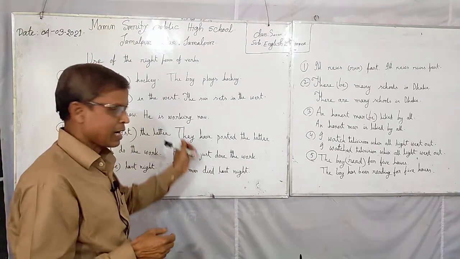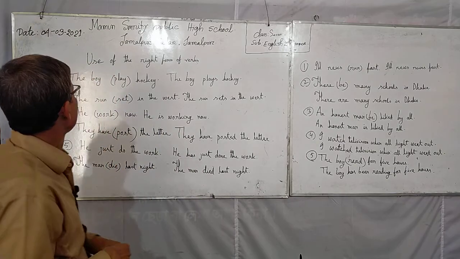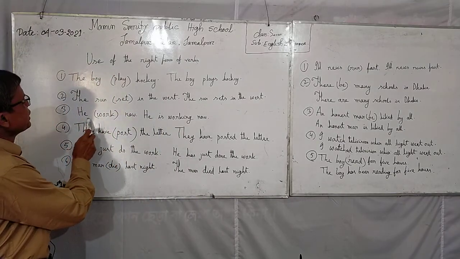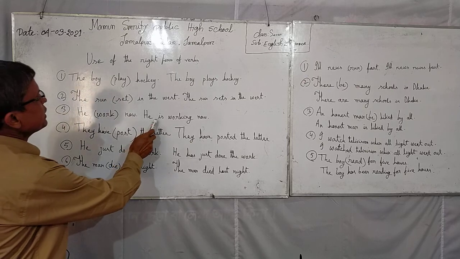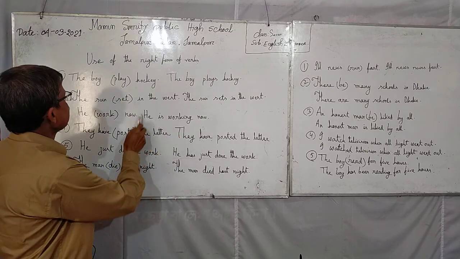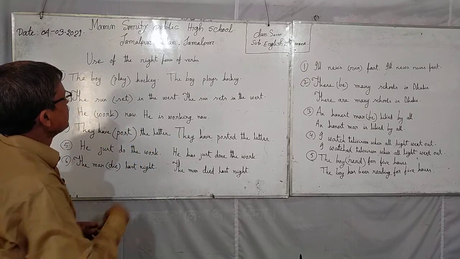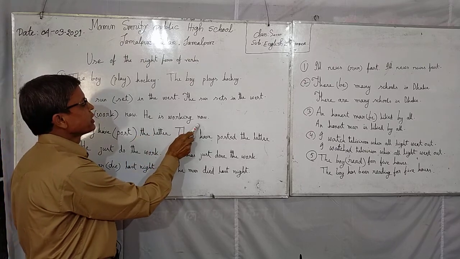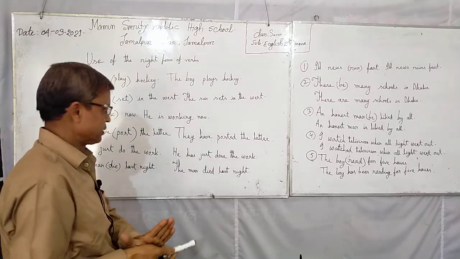Only 2 words, now and at this moment. He is working now. It has now. So you will change it to present continuous tense according to structure.